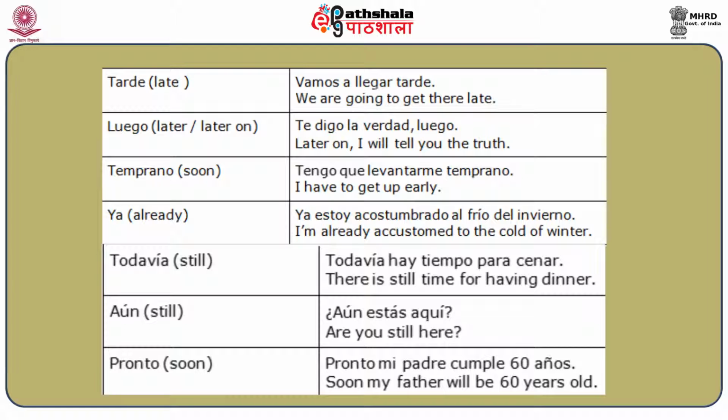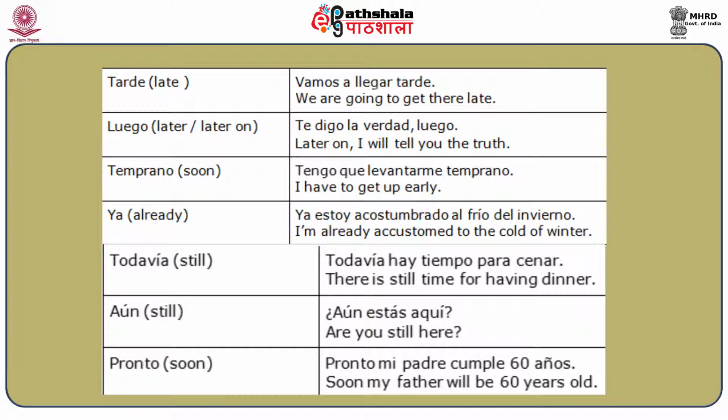Or with an example with ya, if I say I'm already accustomed to the cold of winter, this will be said as ya estoy acostumbrado al frío del invierno. So already is said in Spanish as ya.